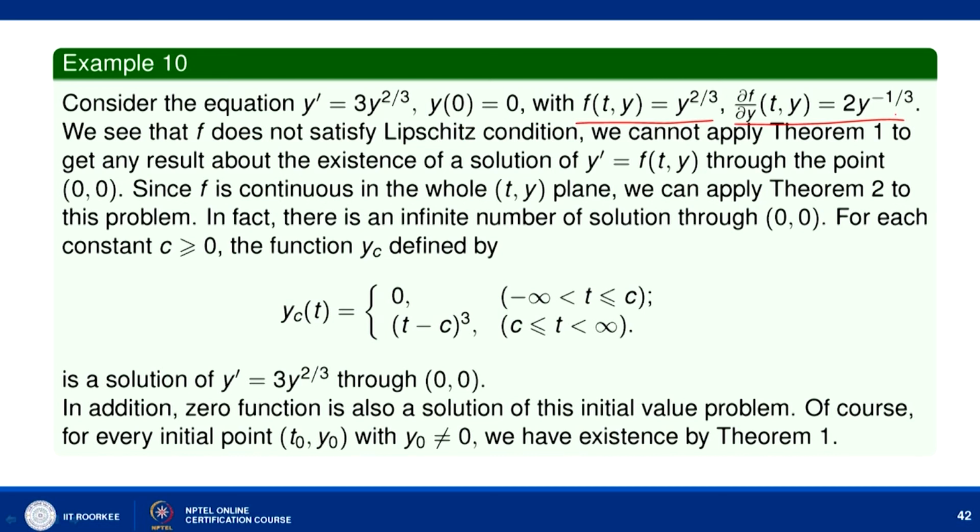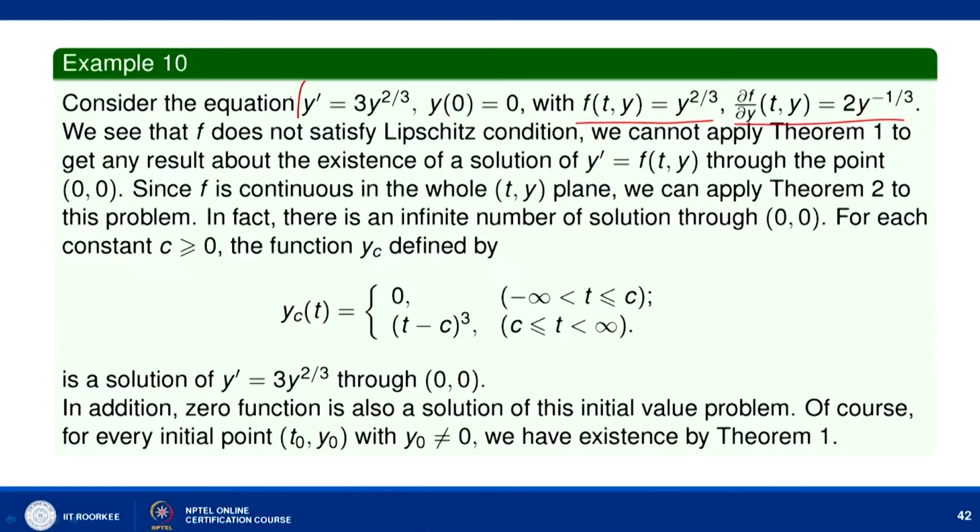So, we cannot apply the previous theorem, and we cannot say whether it has a solution or not from that theorem, but we can check that it has a solution. In fact, not only one solution, it has infinitely many solutions, and we can do that by separation of variables.